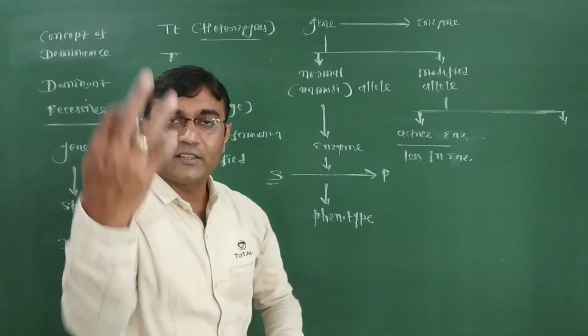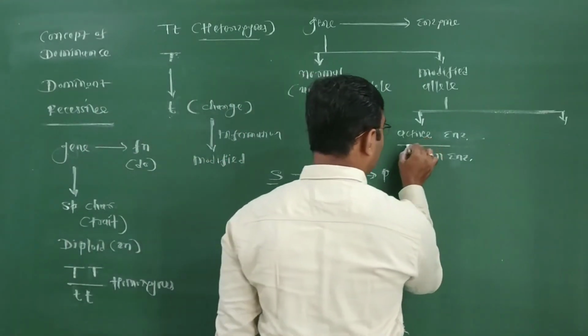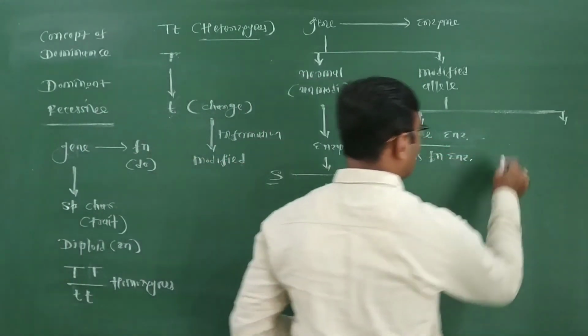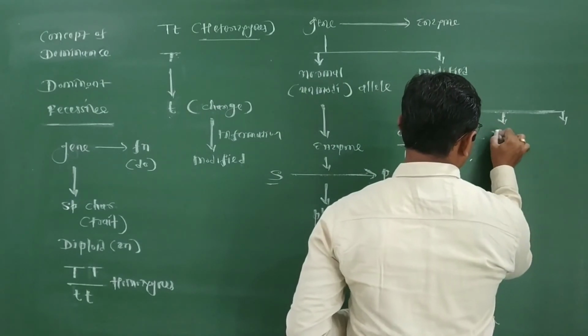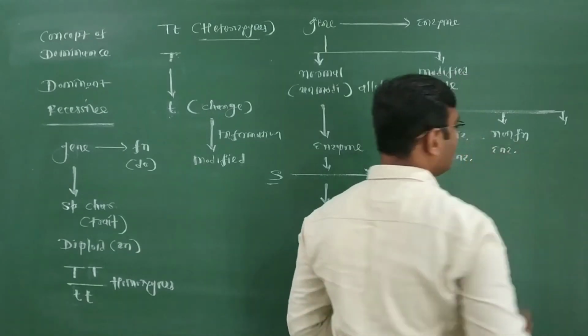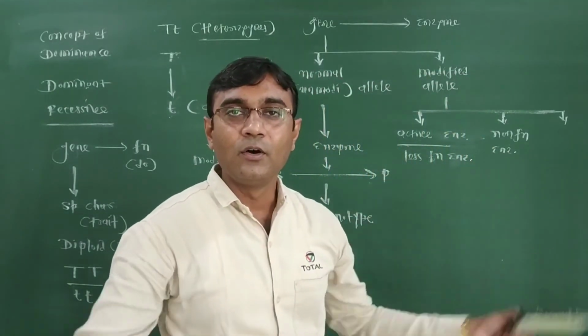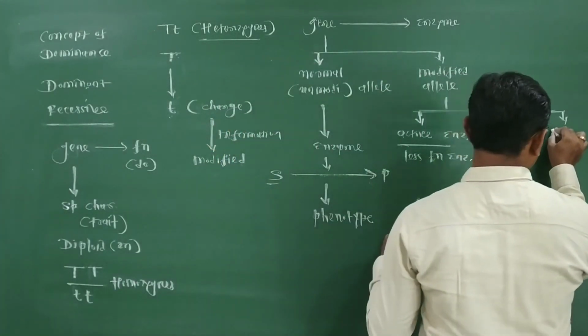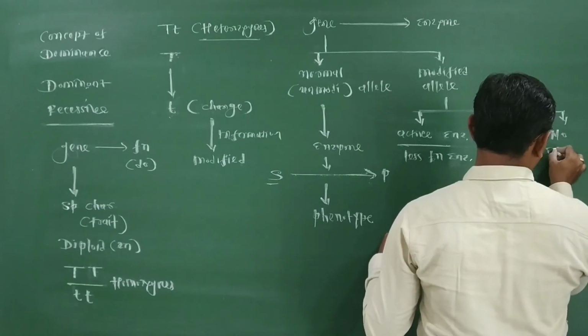The modified allele has three probabilities: either it produces active enzyme or less functional enzyme; second probability, non-functional enzyme; and third probability, no enzyme at all, that means not producing any enzyme.